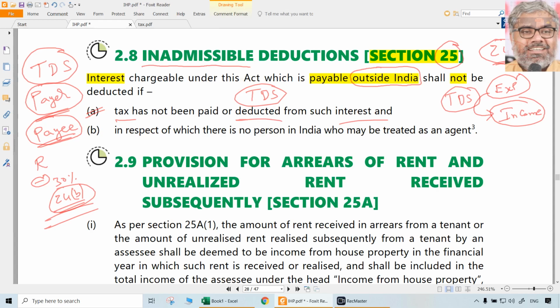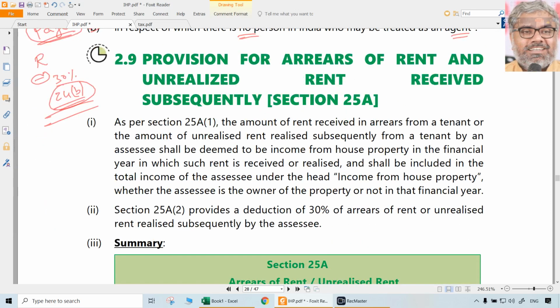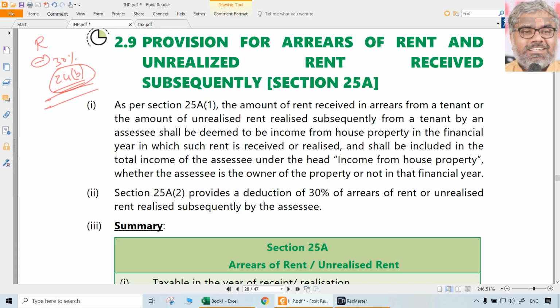And also in respect of which there is no person in India who may be treated as an agent. For example, if the other person outside India has an agent in India, there is no problem. But if there is no person like an agent for that outside Indian person in India, then this deduction of 24B is not available. That means section 25 will be invoked. That will become an inadmissible expenditure. So it is all in a nutshell. Interest expenditure is disallowed if that interest is paid outside India without deducting TDS. That's all. That is section 25.